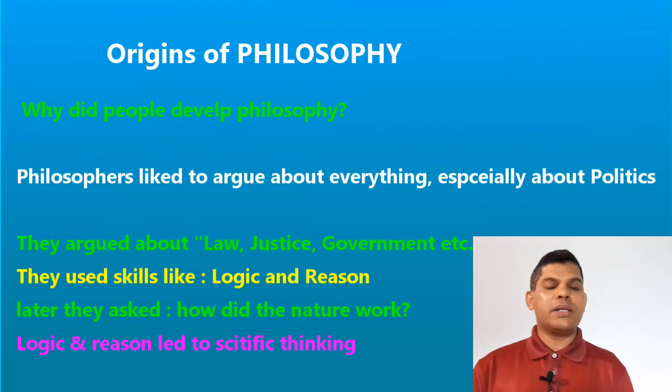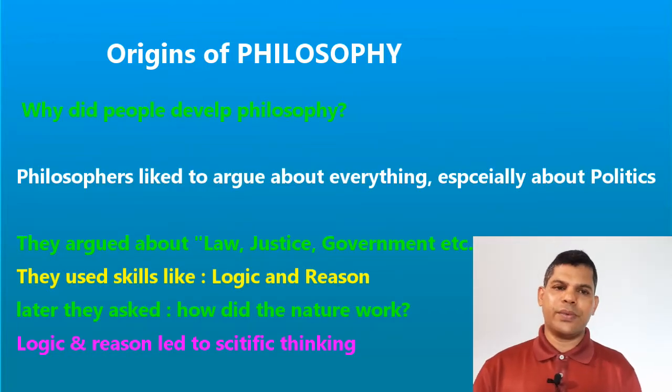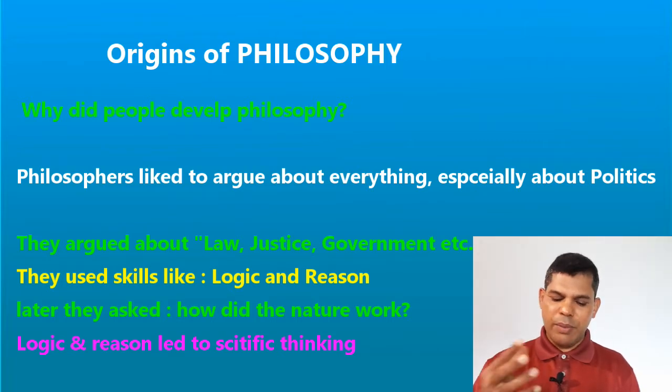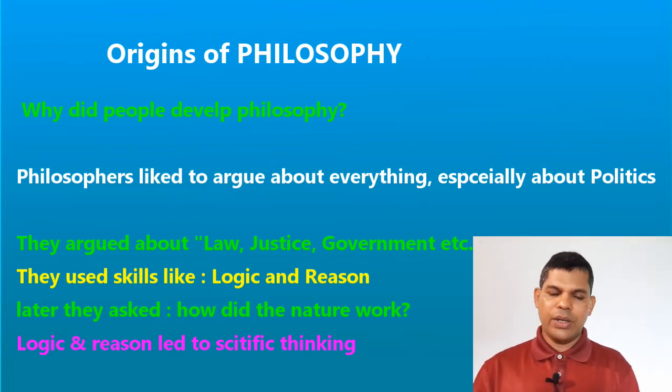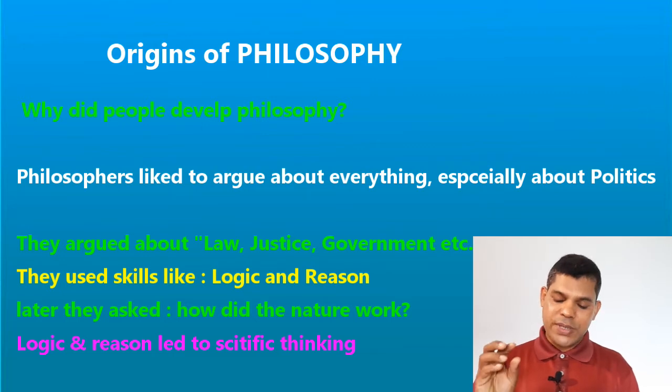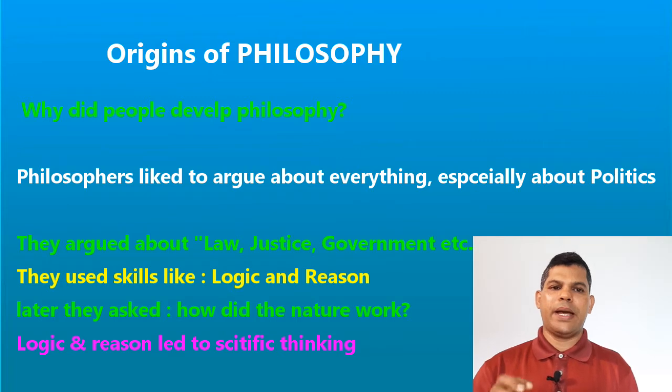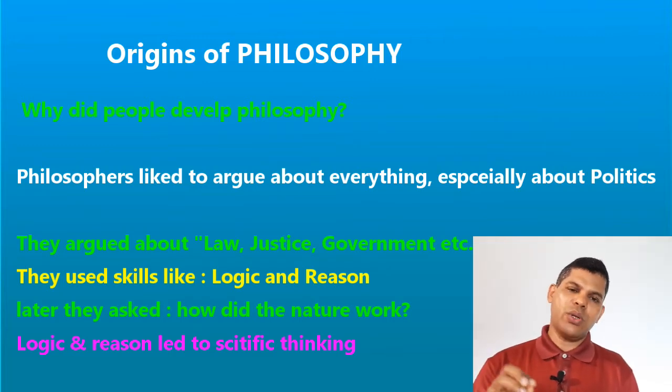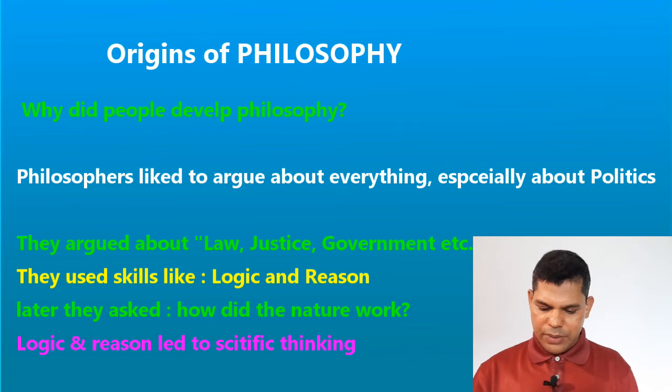Why did people develop philosophy? That is another question that we need to remember. There are many reasons, some of them may be the following. First of all, philosophers like to argue about everything and especially about politics. These Greek philosophers wanted to argue about politics and also about many other things.